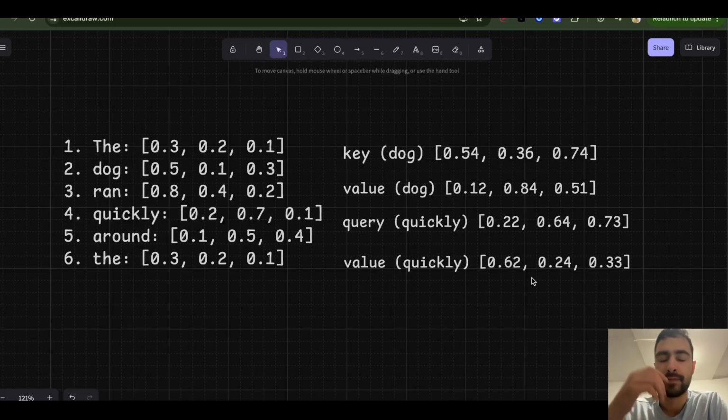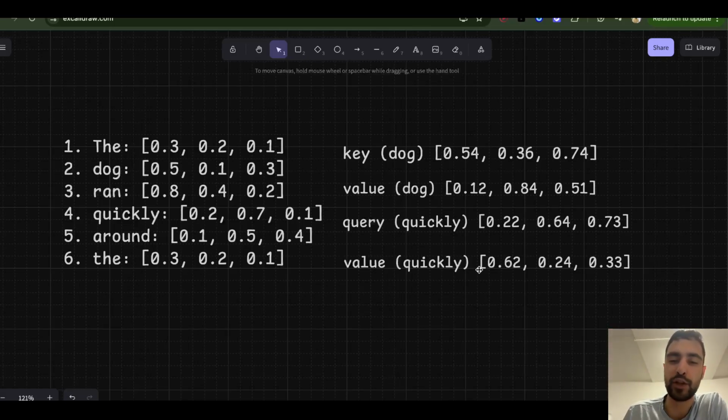And as I said, we have these probabilities, percentages. So when we are creating a juiced up vector for quickly that has all of the context, we're going to take a percentage of each of the values based on our score percentages. So with itself it's going to have the highest score, as I said, maybe 50%.